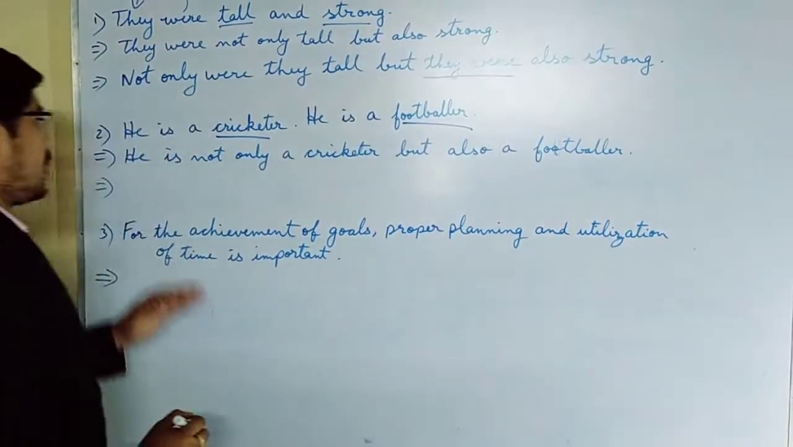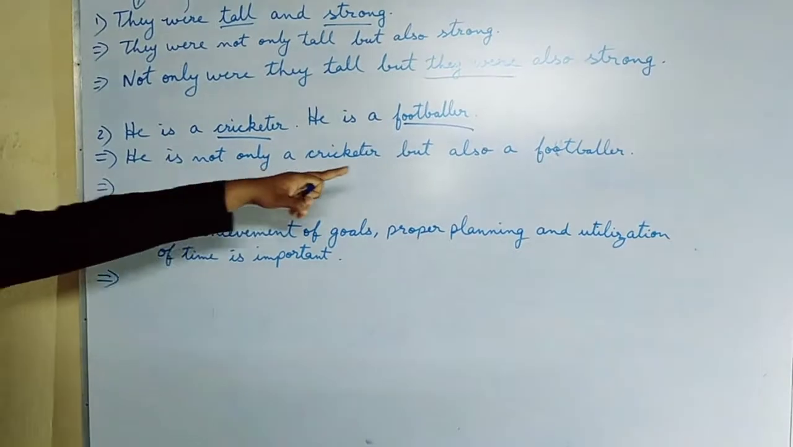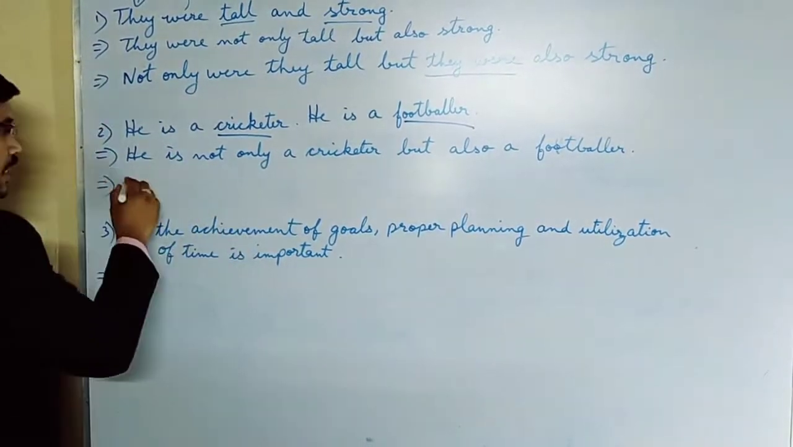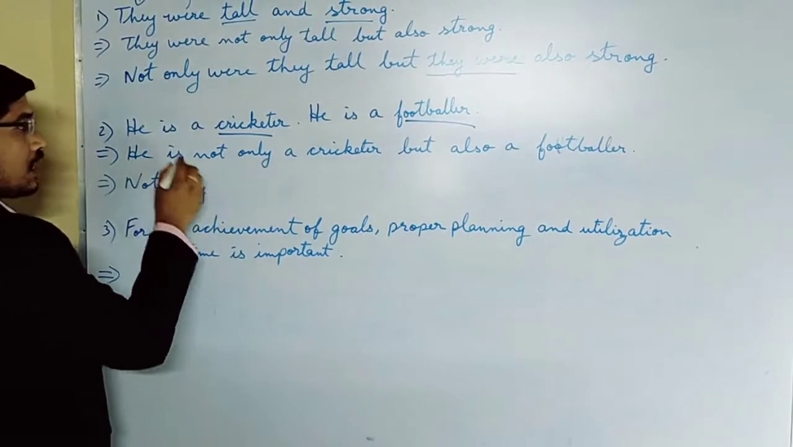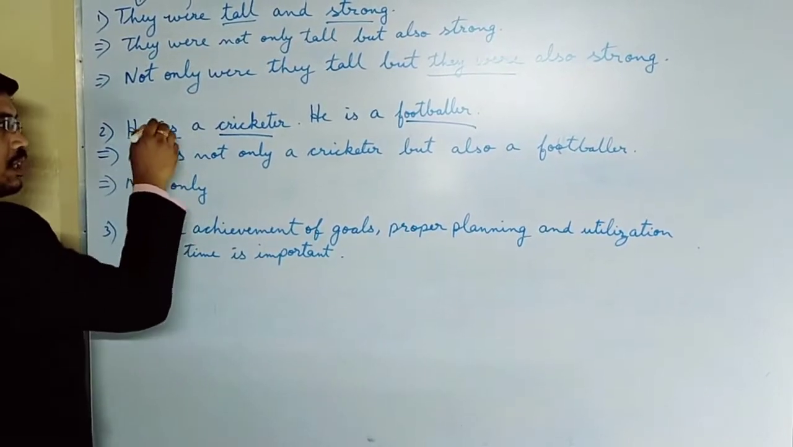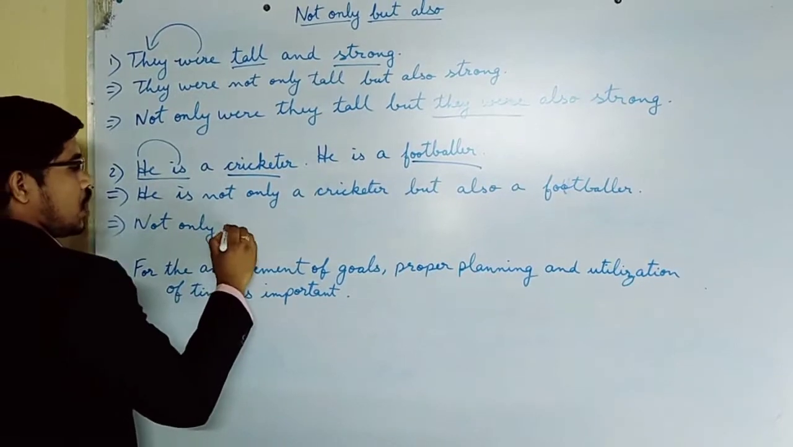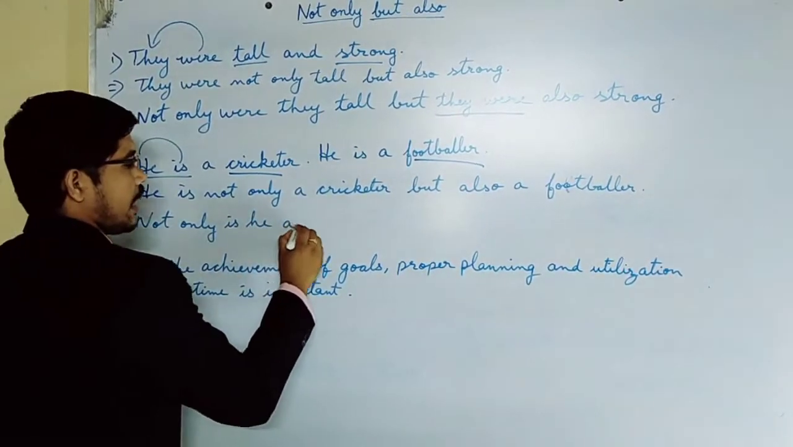This is the first way. He is not only a cricketer but also a footballer. Now in the second way, by using not only but also in the starting: not only he is, no, it is he. Not only is he a cricketer,